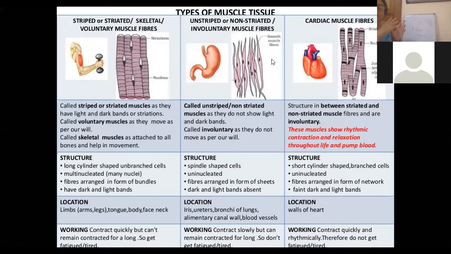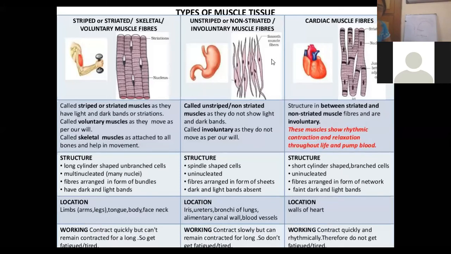They are called unstriated, as I've told you, because there is no striation, no band formation. The light and dark bands are not there, so they are known as non-striated or unstriated muscles. These muscles are also called smooth muscles because they are smooth in texture. They don't show any dark and light bands, so they are not under our will.